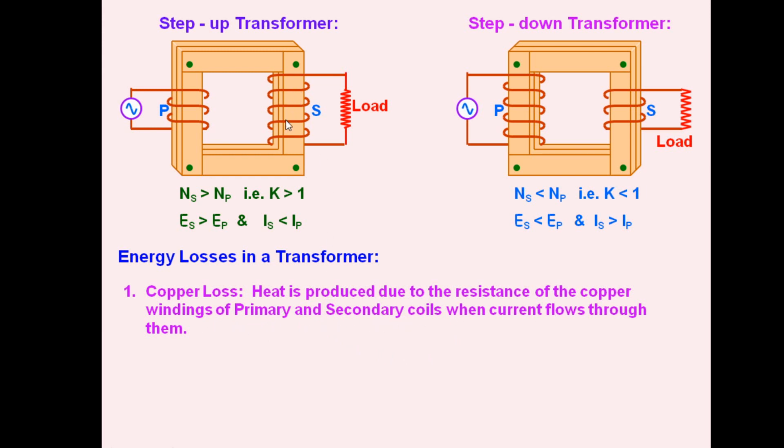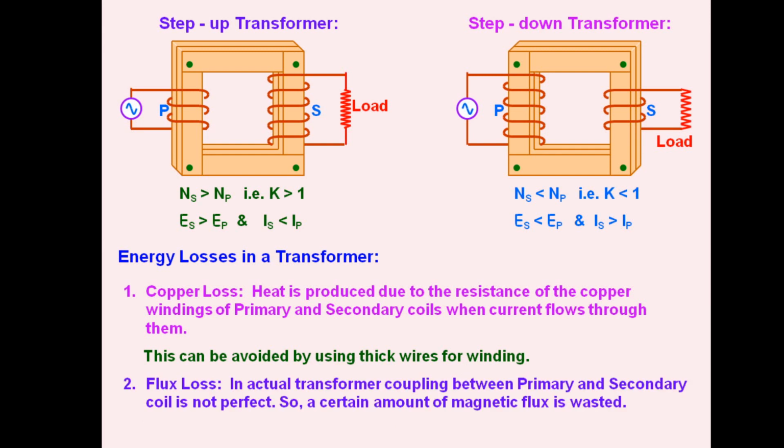These coils are made of copper, they have resistance R, so some heat will be produced when current passes through them, I square RT, and that causes loss of energy. We can reduce this loss of energy by reducing the resistance, and this can be done by using thick wires for windings. If we use thick wires in making these primary and secondary coils, we can reduce loss of energy.